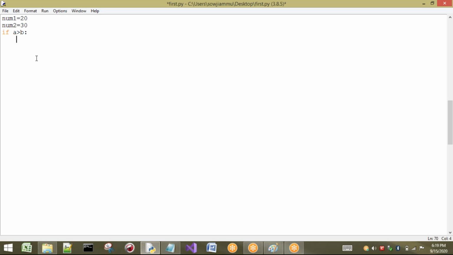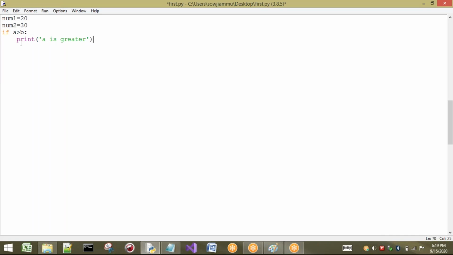It comes to, no, sorry, it is after four spaces. Okay, because the colon is saying what? Whatever statements you are going to write next will come under the if only. For example, first I will write only one statement. If a is greater than b, what do I have to say? For example, a is greater. You can write any statements.